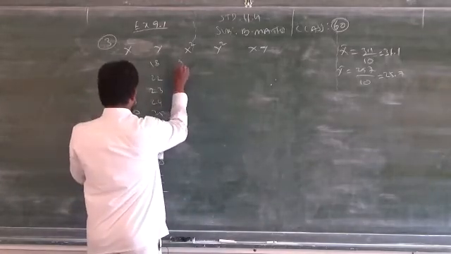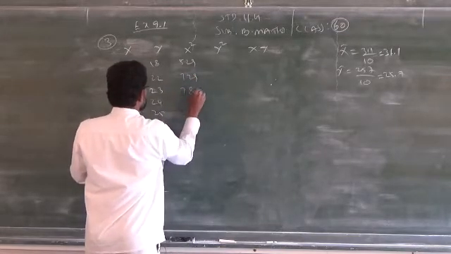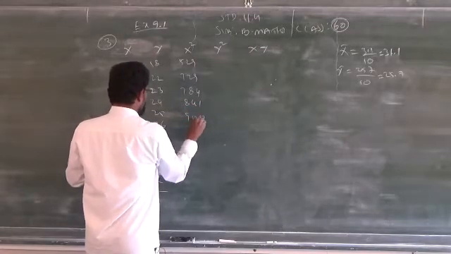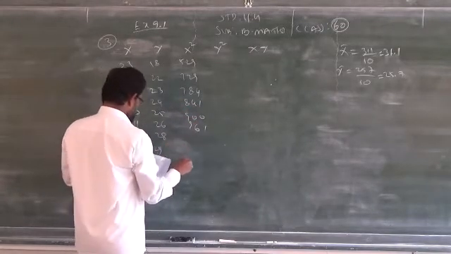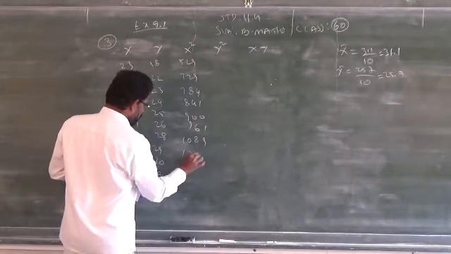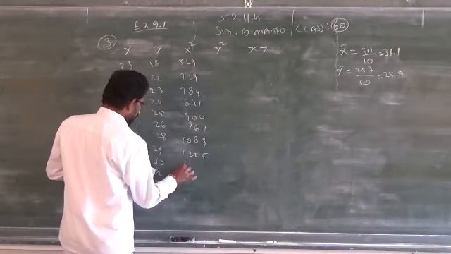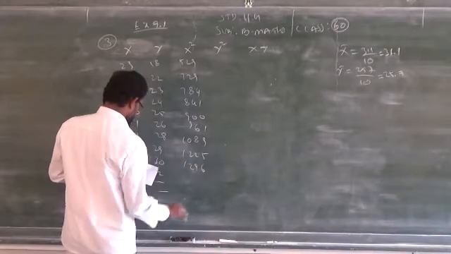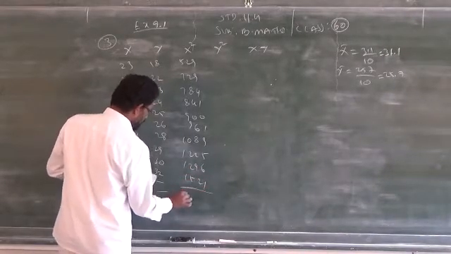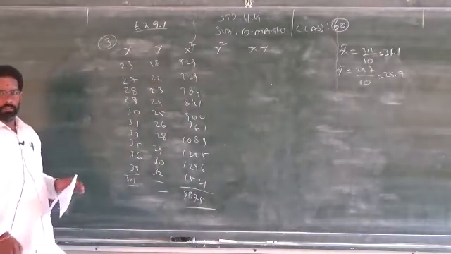That's the problem. So calculation will take more. This will take time also. So 841, 900, 961, 33 into 33 is 1089, 35 into 35 is 1225. Then 36 into 36 will get 1296, and 39 will give 1521. This total is 9875. So this will take more time, direct method.